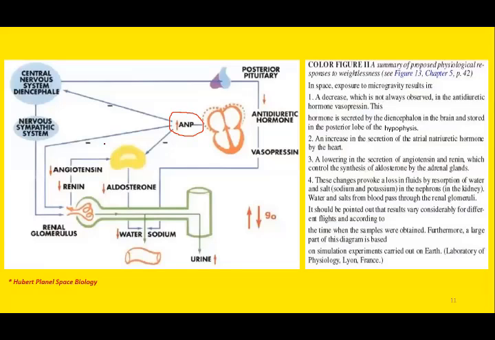On the other hand, the renin secretion, angiotensin secretion, aldosterone secretion, all these secretions are compromised. Hence, there is water loss, sodium loss through the urine. So there is increased urine loss. As far as the secretion of antidiuretic hormone or vasopressin is concerned, initially there is a drop in the antidiuretic hormone. This drop will compromise the antidiuretic effect, hence more urine will be excreted. So the urine volume will be on the higher side.